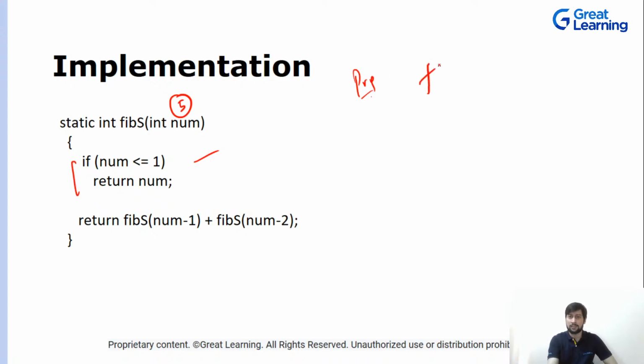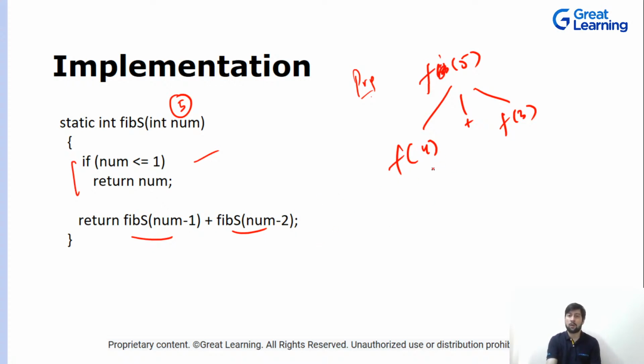So now this fib5 will call two functions, and there will be a plus sign as well. So you will call fib4 and fib3, right? Or you can just remove the ib. Okay, cool. Now this will remain as it is, but now we will focus on this. Again this will be called, then again this will call. Fib4 will check, is this number less than or equal to 1? No, it is not, right? And then it will again call fib3 and fib2. Then again this will call fib2 plus fib1 and so on.